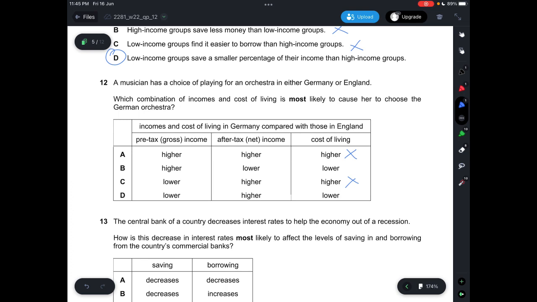So after the taxes, you get a higher income in general. That means that you have more money to spend. So naturally, people will choose to go to Germany because, first of all, lower pre-tax and higher after-tax income, and then lower cost of living. So answer is D. If, let's say, the after-tax income is lower, this means that they'll have less money to spend, which is not favorable. So answer has to be D. That will be the most accurate one.